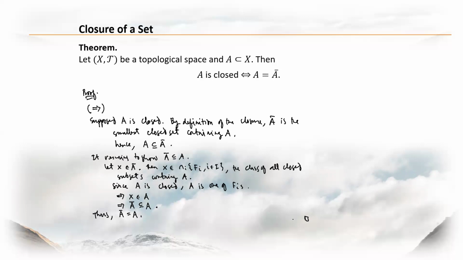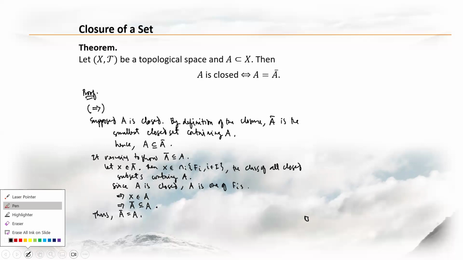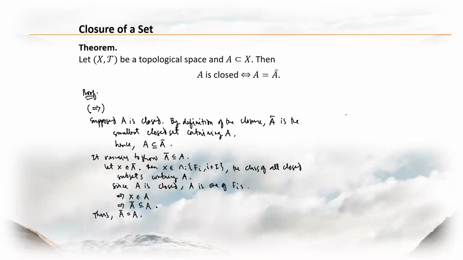Oh, we're done. We're not done yet with the proof. We have only shown the proof for one direction. So for the other direction, let's write the proof here. What do we do?